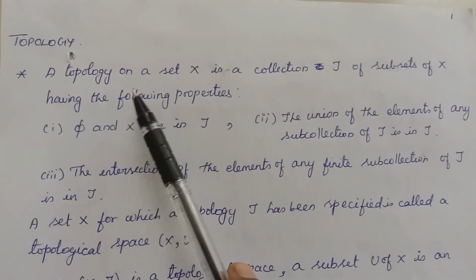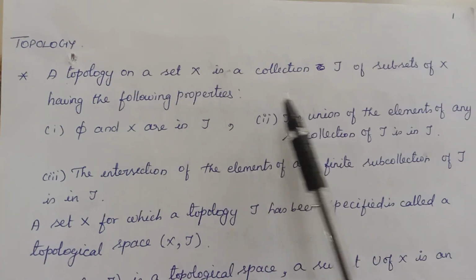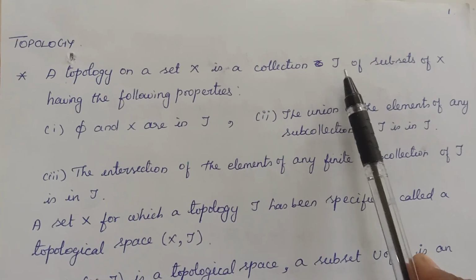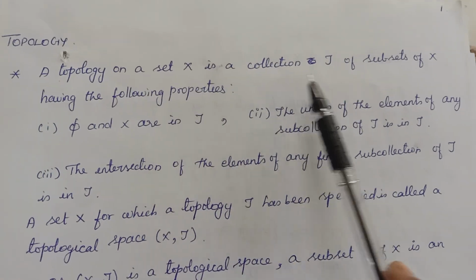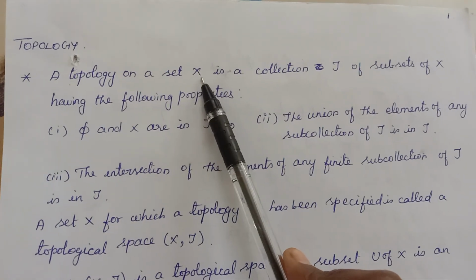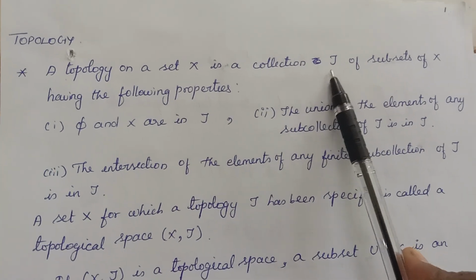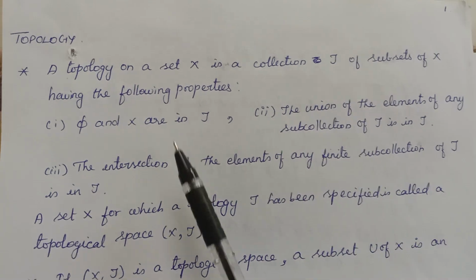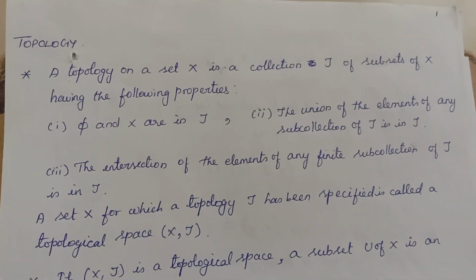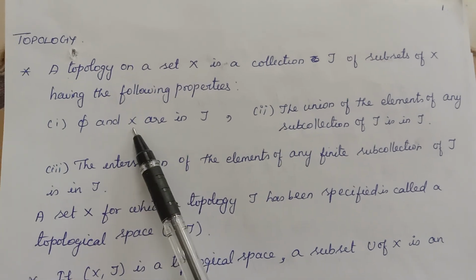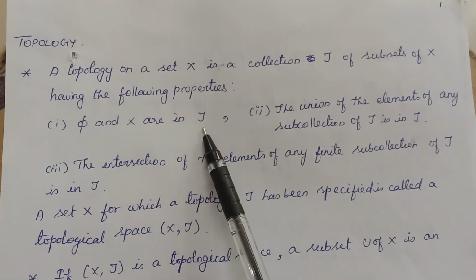See, for defining topology, we take a set X and a collection of its subsets. The collection of subsets is represented by tau. Okay, so X is the set and it will be having subsets. Now, the collection of the subsets is taken to be tau, and this is said to be a topology on X if these three conditions are satisfied. The first one is the empty set and the full set X, both of them should be in the collection tau.